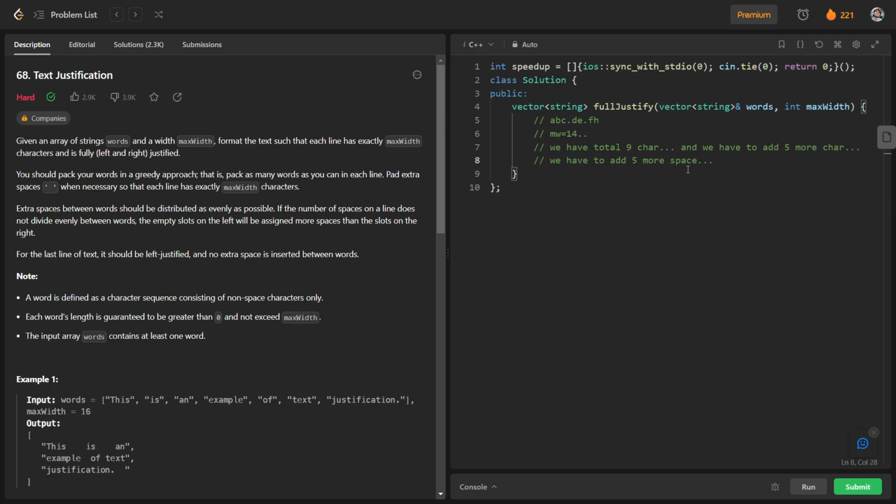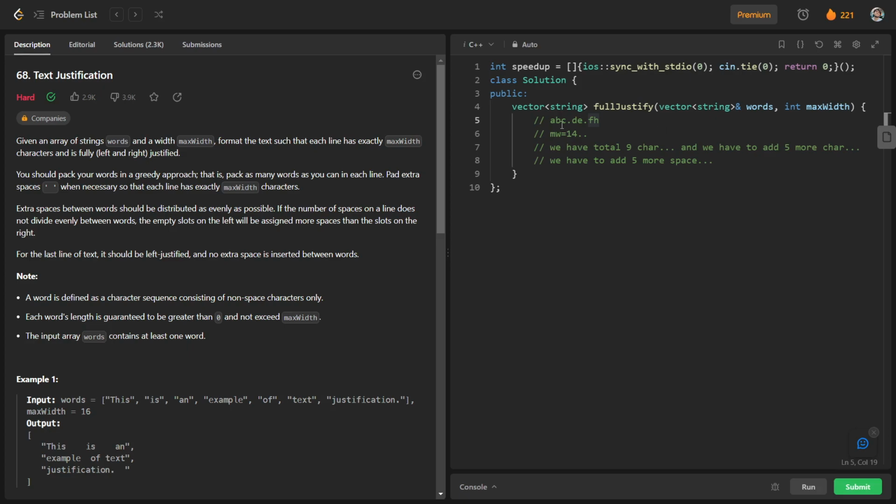But we have 5, so we first add two spaces in both gaps. After that, they have told us that if it is not possible to divide the spaces evenly between the words, the empty slot on the left will be assigned more spaces.